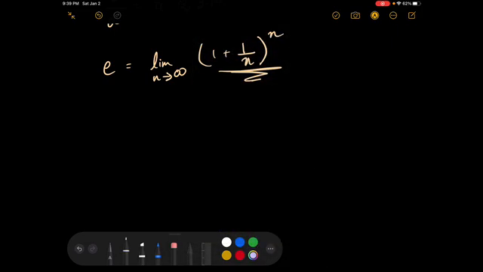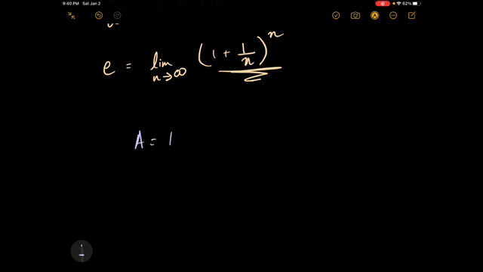So if you remember from compound interest, you would be using A equals P times (1 plus r over n) to the power of nt, where n represented the number of times the value has been compounded. P represents what the principal amount was that you started with. A is what you end off with. t is the number of years or whatever time period it is, and r is the rate at which it's being increased.